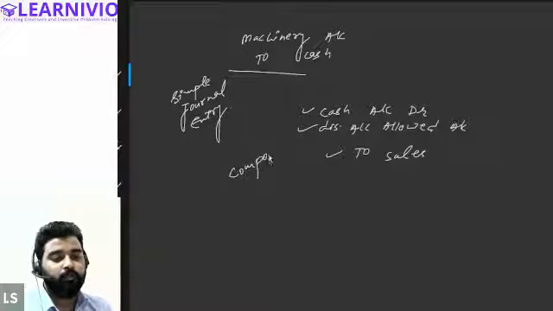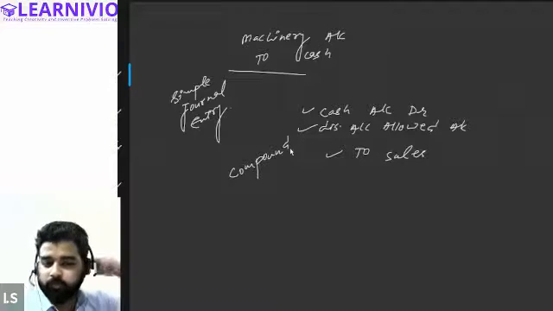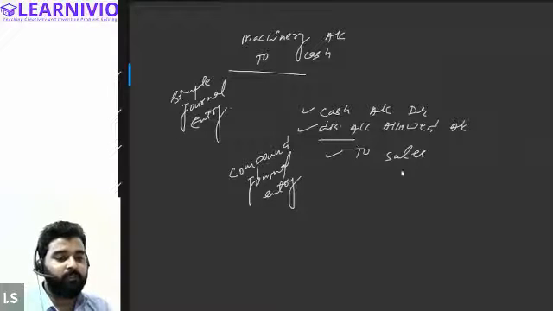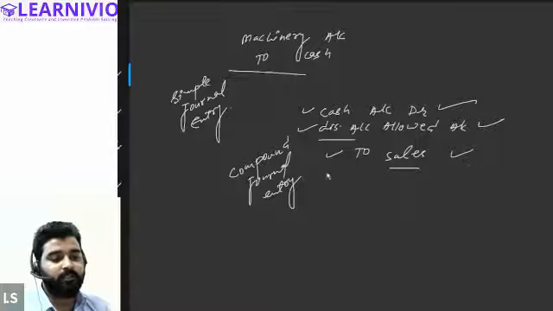When you are recording two or more transactions through one journal entry only, that is called compound journal entry. In this entry, we are recording the transaction for the discount as well as for the sales. So three accounts are getting affected: cash account, discount allowed account, and sales account. So journal entry can be broadly categorized into two parts: simple and compound.